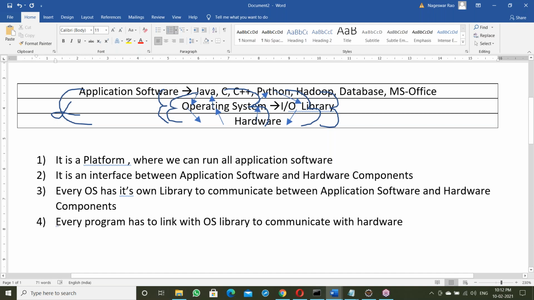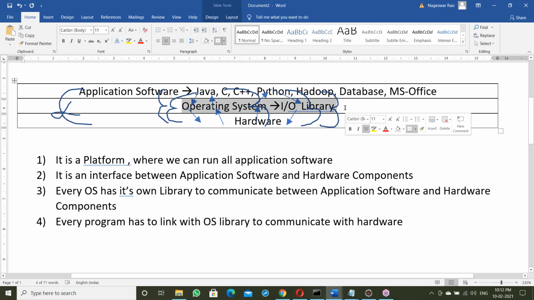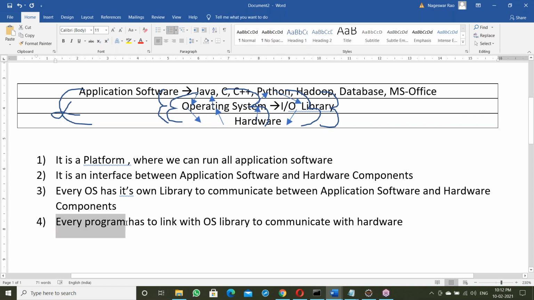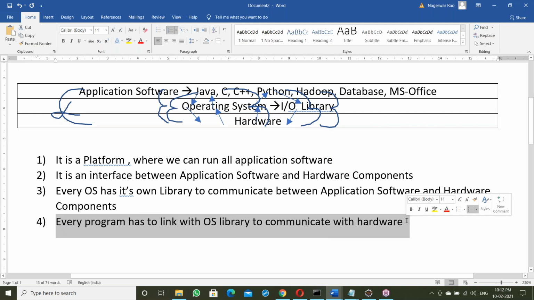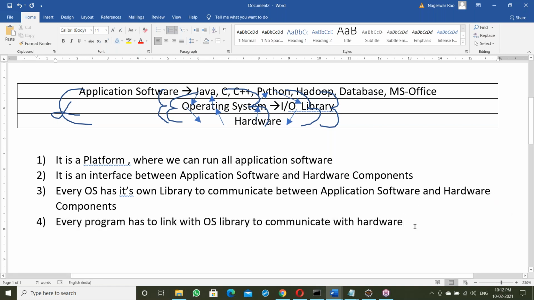Next, every program has to link with the OS library. Suppose a Java program links with the OS library, then communicates with hardware. Suppose a C program, like this, every program has to link with the OS library to communicate with the hardware components. That linking may be static linking or dynamic linking.